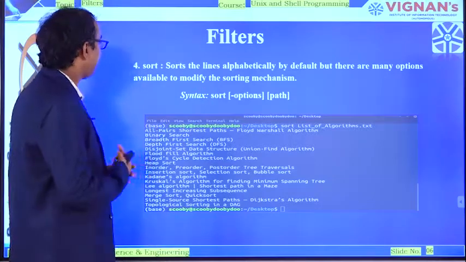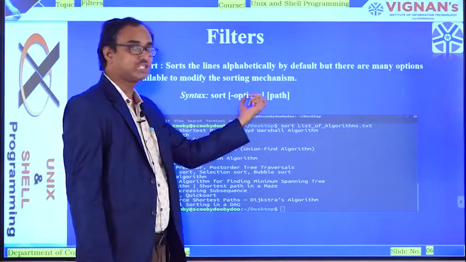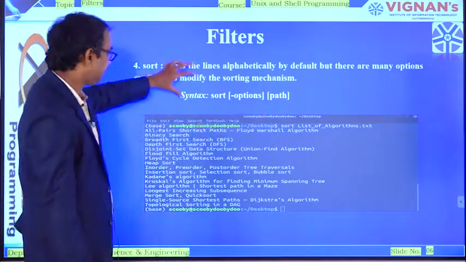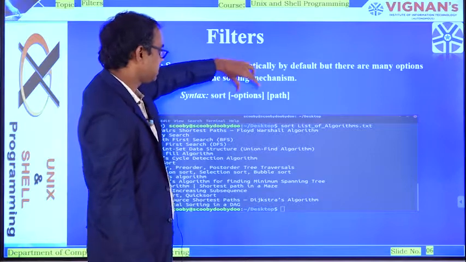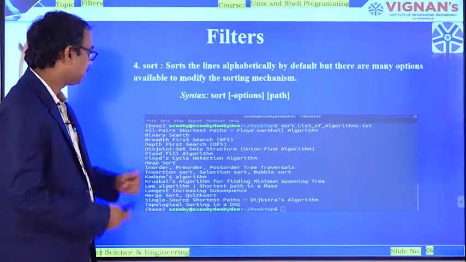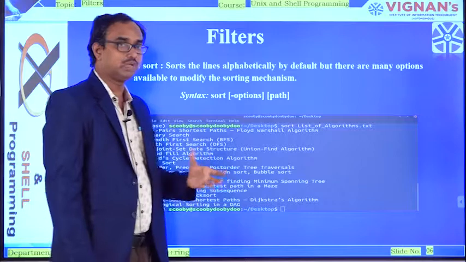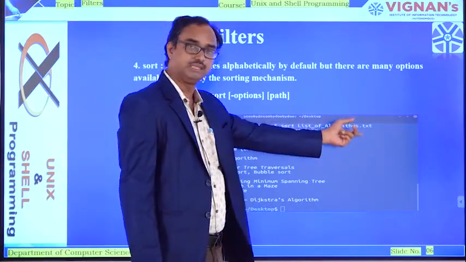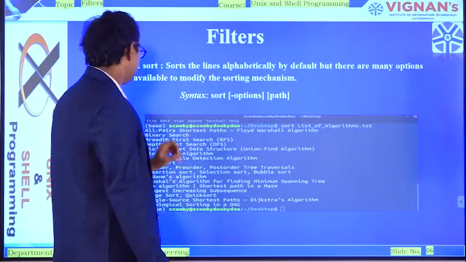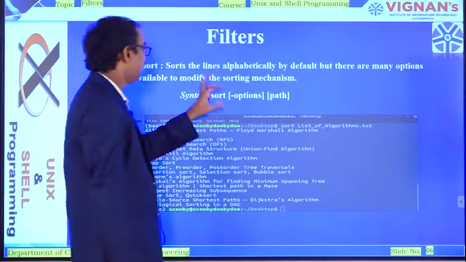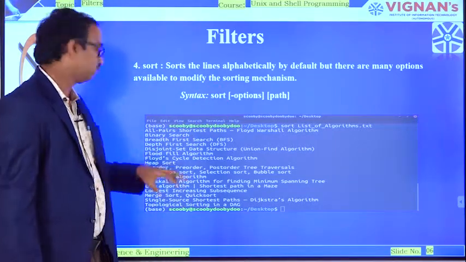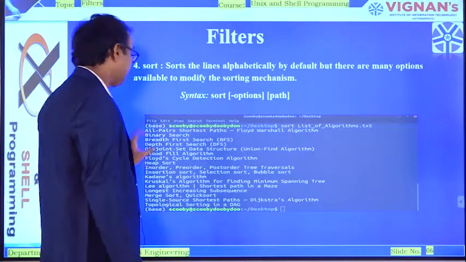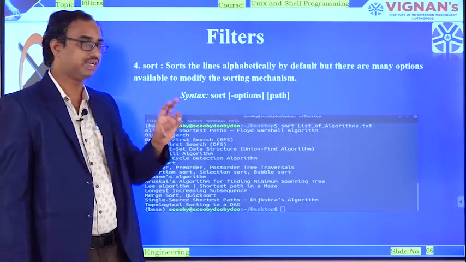Now coming back to the syntax, it starts with sort, then some number of options, and then the path name. Once again, the syntax will be sort, space, options, and then path. Now coming back to the execution, on the terminal we have to type $sort, the same file name, list of algorithms.txt. It will list all the algorithms in alphabetical order. Whatever contents we have in cat will be displayed, but sorted alphabetically.